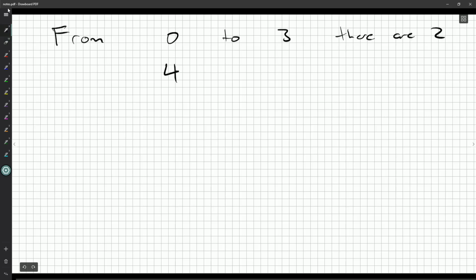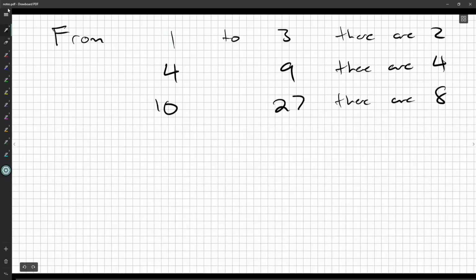From 4 to 9, I suppose I could include 1 here, there are 4 lucky numbers. From 10 to 27, there are 8. So just keep going with the powers of 2.